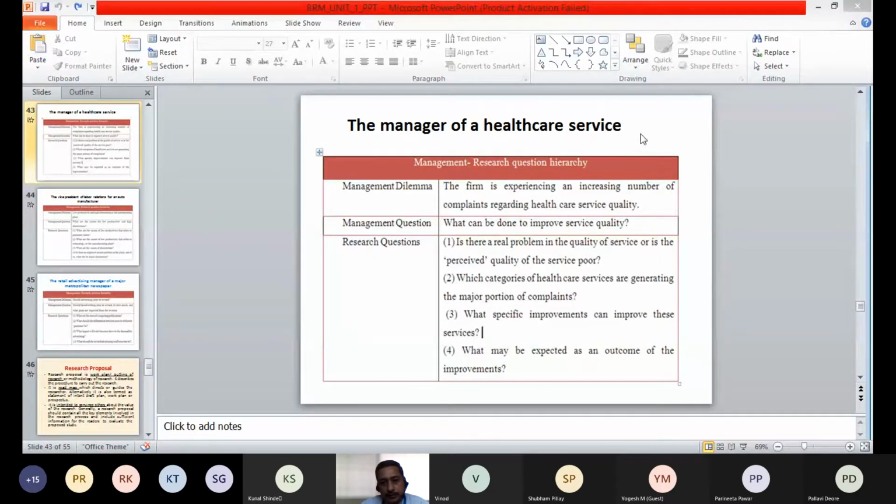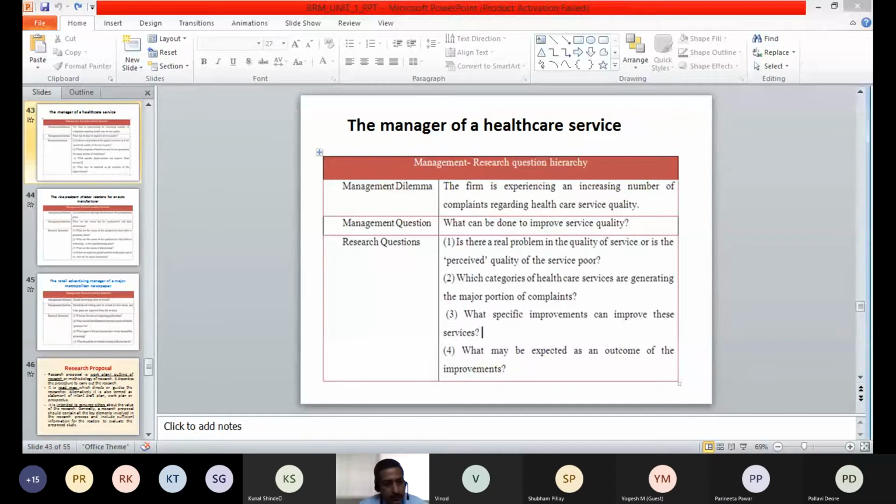Now we have framed the management question specifically, which states: what can be done to improve the service quality? The issue is about the different complaints received related to the healthcare service quality, and the management question is specific about what can be done to improve the service quality.